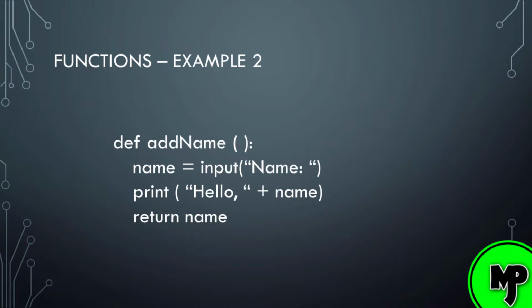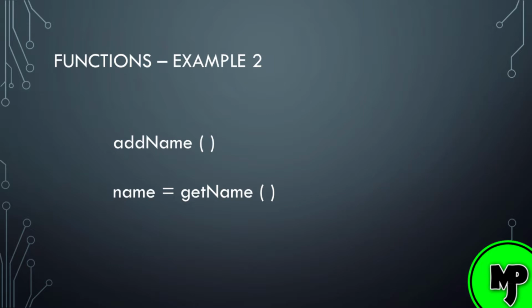This function requests the user's name and returns it after it says hello to that user. Note that this function does not need any parameters. The user is asked their name by using the input command, and the result is stored in the variable name. We then use the print statement to display a message using the user's entered name. And finally, we send back the name using the return command. This can be used immediately or saved to a variable for later.